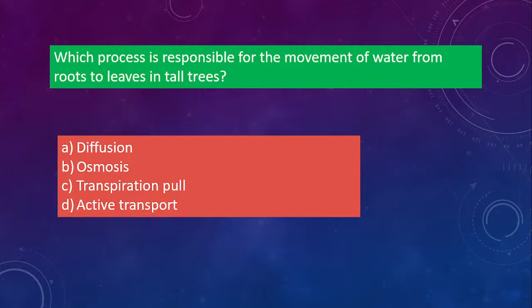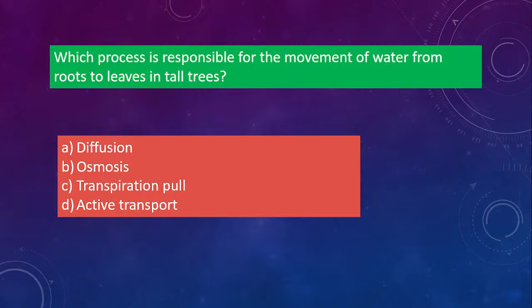Which process is responsible for the movement of water from roots to leaves in tall trees? So you have to tell which process is involved in water movement from roots to leaves. Is it diffusion, osmosis, transpiration pull, or active transport? Which one is it, A, B, C, or D? One is diffusion, one is osmosis, third one is transpiration pull, and D is active transport.